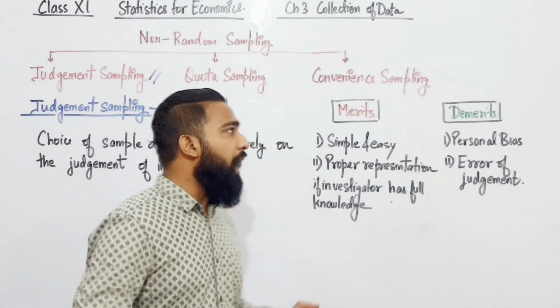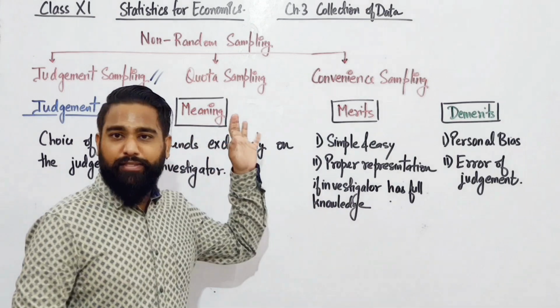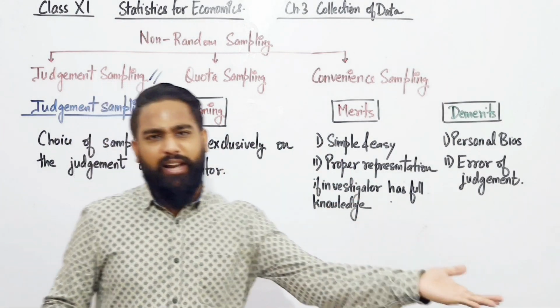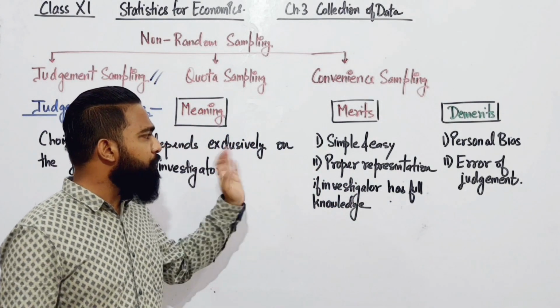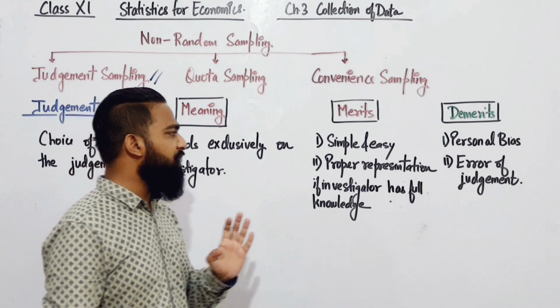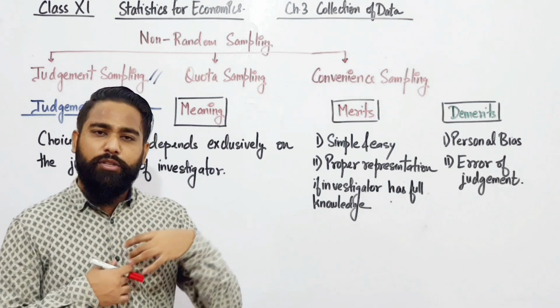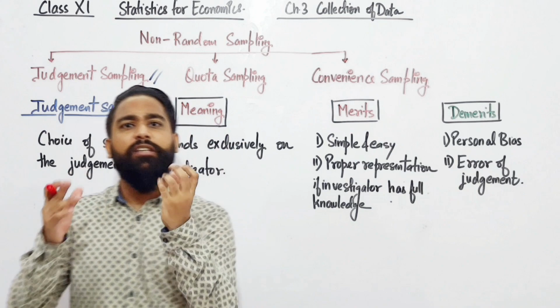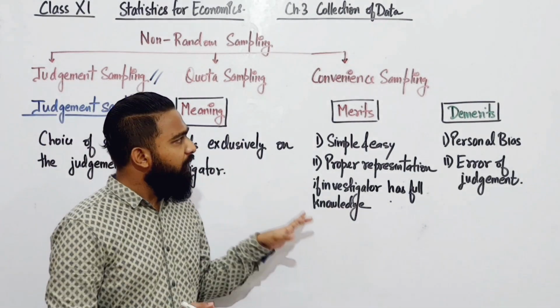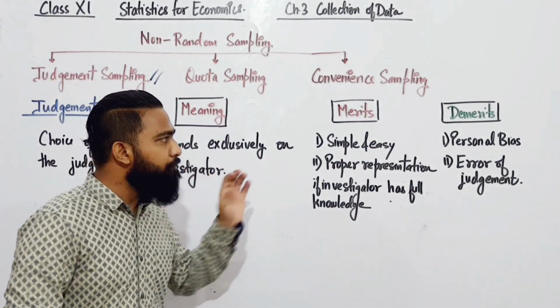That's the meaning. And merits: it is very simple and easy. I just go to the first seat and take out my samples. And there is proper representation if the investigator has full knowledge. Suppose I know that these students represent the qualities which I require, then it has merits.